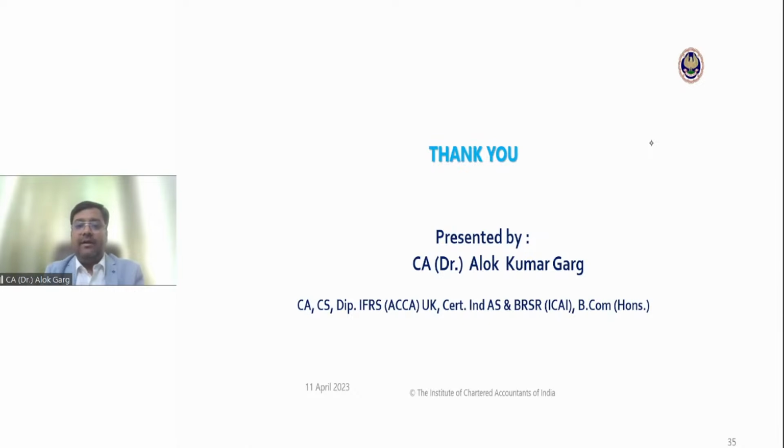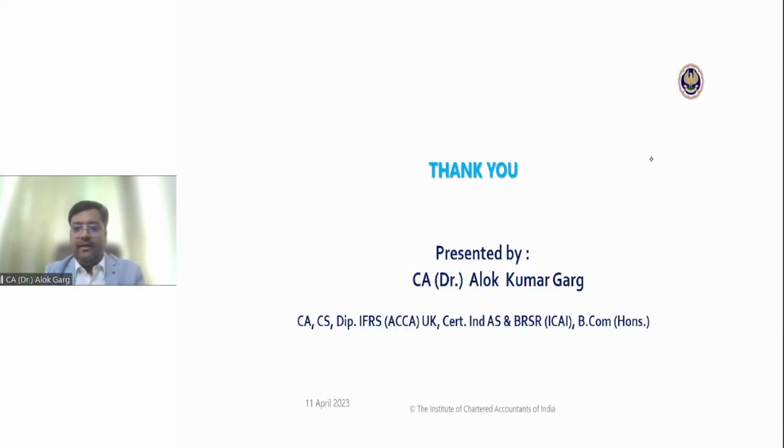Let's say one query is there. Namrata is asking, even if one share is held by the stock of company, then also is disclosure needed to be given? Yes. Irrespective of the number of shares, you have to give the disclosure if there are outstanding transactions with outstanding balances with the stock of company.